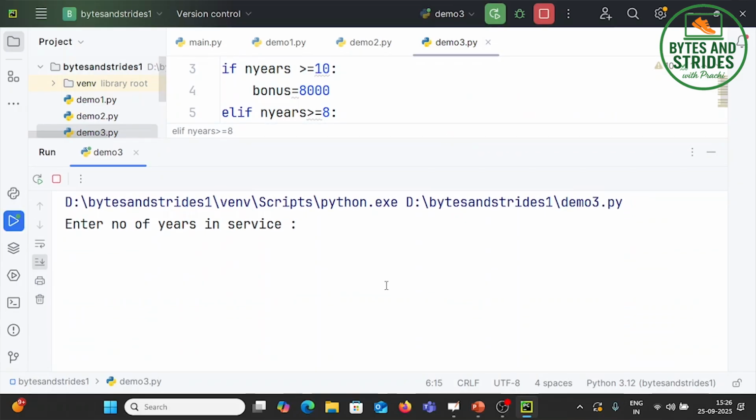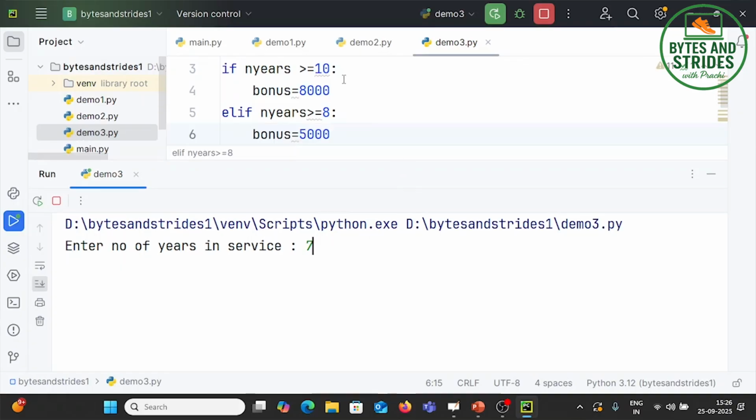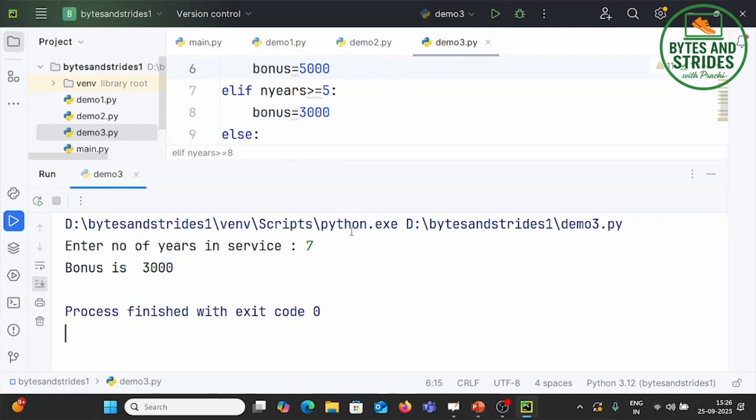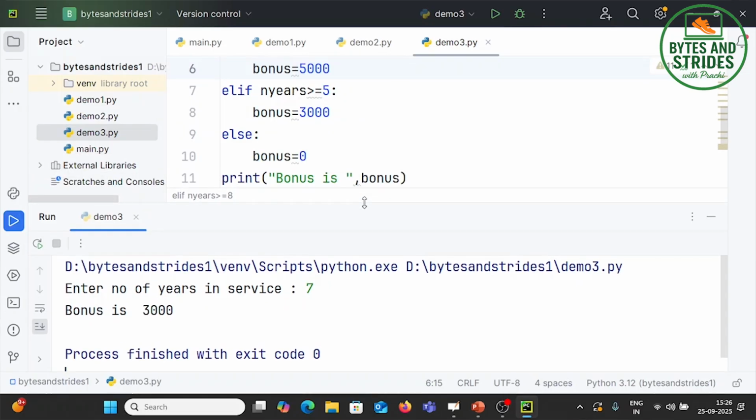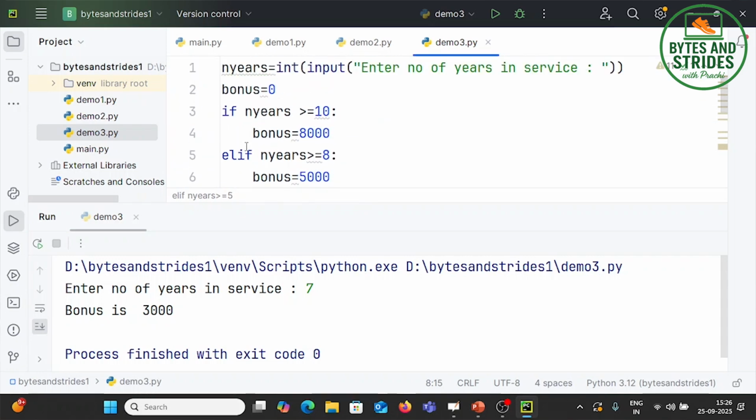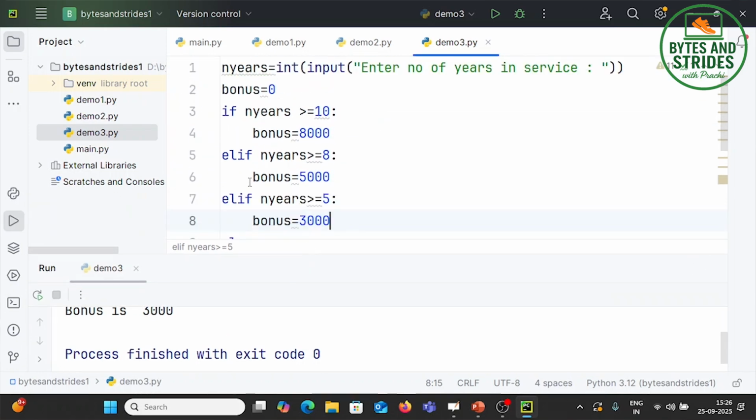Now if I randomly give, say, I have worked for 7 years, you can see which condition it fits in. Greater than 10, no. Greater than 8, no. Greater than 5, yes. So bonus is going to be 3,000. So this is about the if statement and its variations. If elif is also called an if else ladder, right? So it's called the if else ladder.